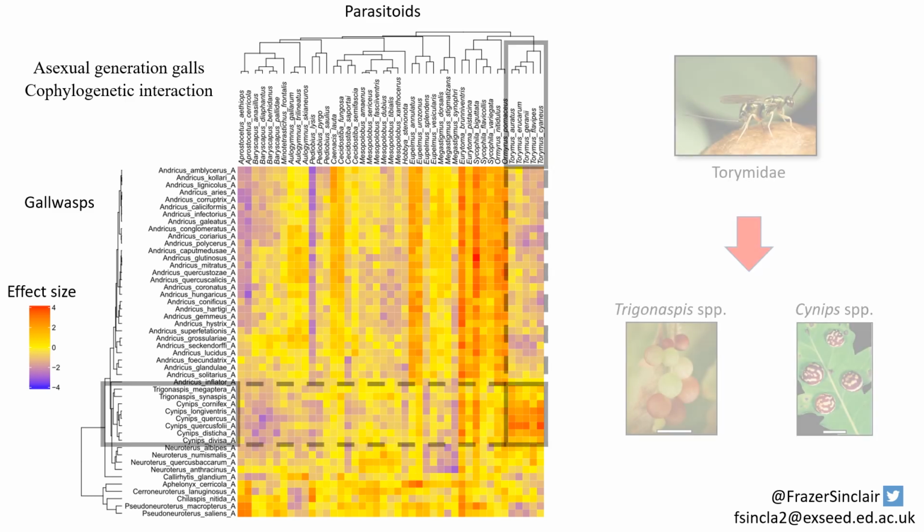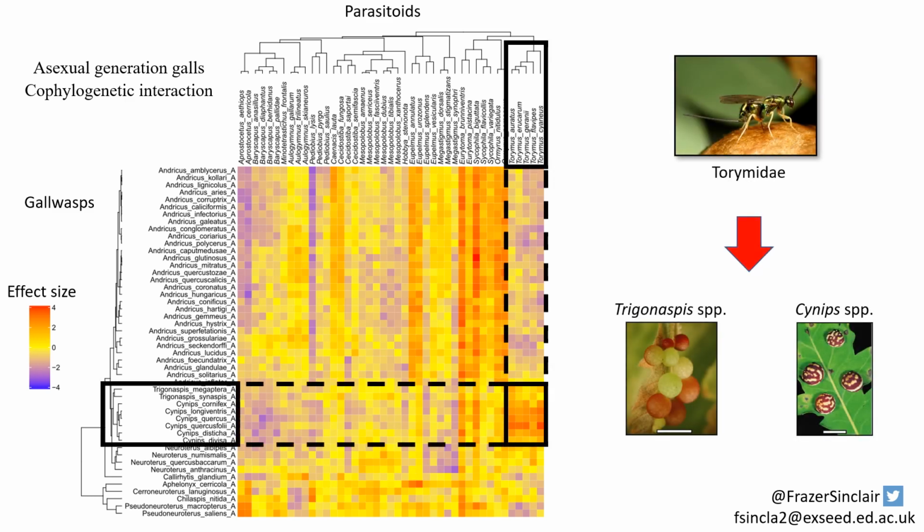To pull out a particular example, this red spot highlighted here indicates that ecological links between members of the parasitoid family Pteromalidae and hosts from this clade here that includes the genera Trigonaspis and Cynips.